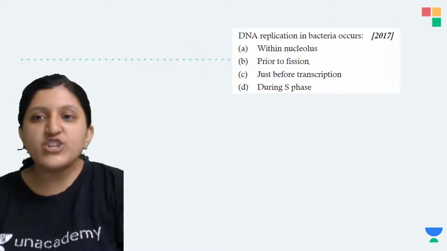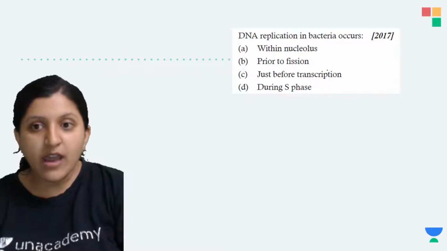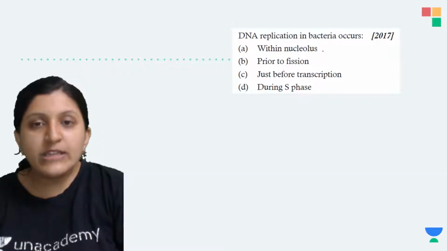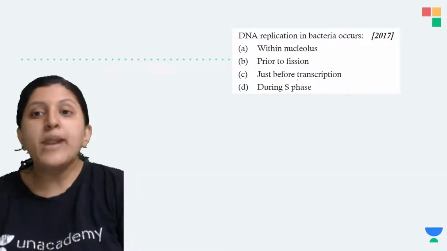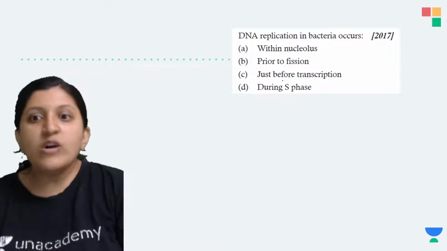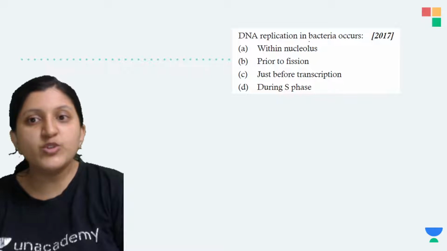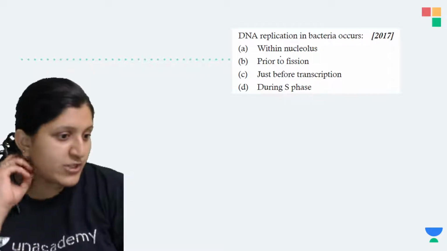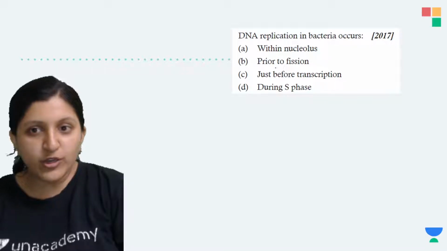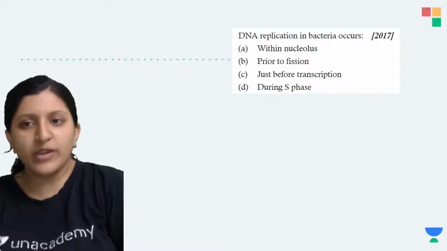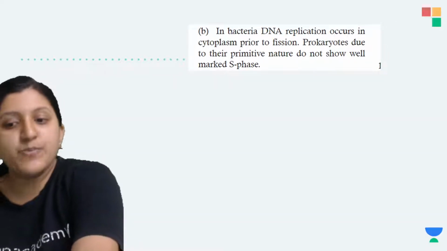DNA replication in bacteria occurs within the nucleolus, prior to fission, just before the transcription, or during the S phase. Now this is with respect to DNA replication in a bacteria. Do you have any idea where exactly this occurs? Now you know you can go with the answer B, that is prior to fission.